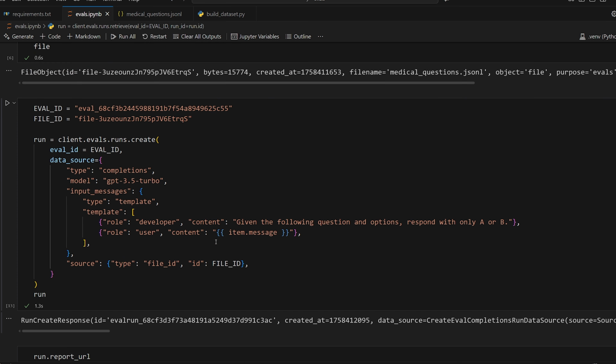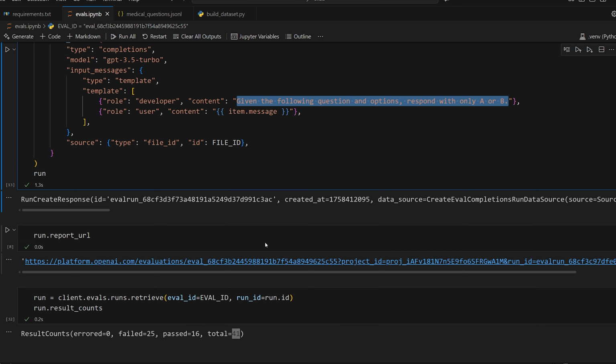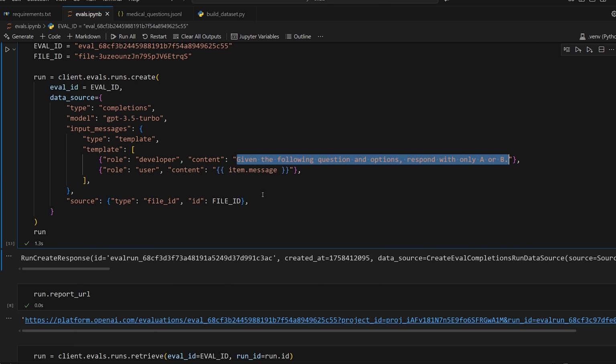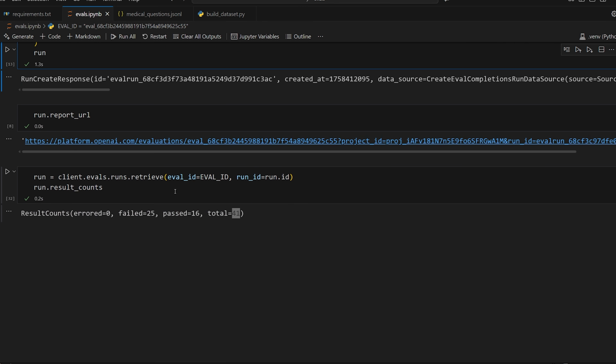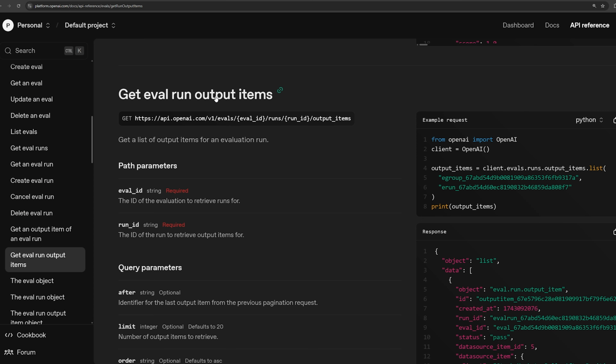We can compare models and prompts. Potentially with a better prompt, maybe we can get a better outcome from this, but this is more based on the knowledge of the model. So I don't really think a different prompt would help as much. This is just the knowledge of the model overall. But in different situations, different prompts would definitely affect the outcome. Pretty cool, right? We can also do get eval run output items.